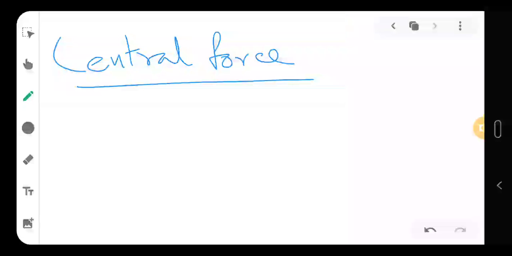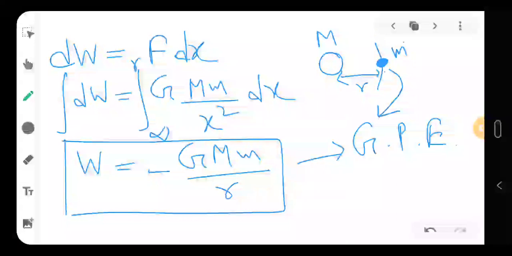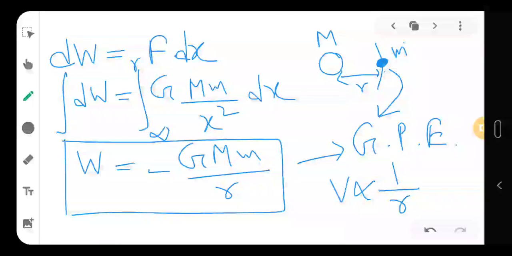If you see this relationship, we can see that our V, or W, if you are taking unit mass, W will become V automatically. So you can see that this V, the gravitational potential, is proportional to 1 by R. So it is a function of R.